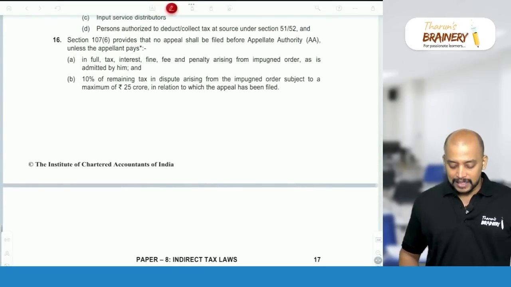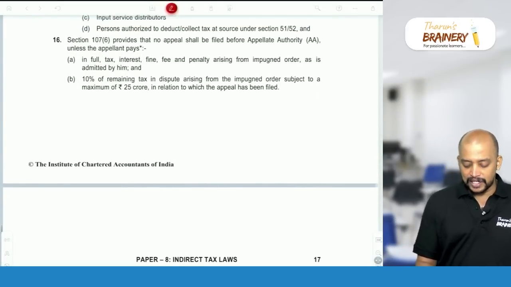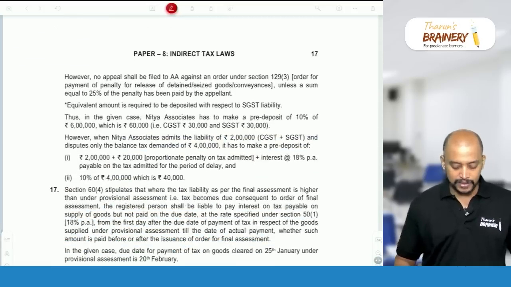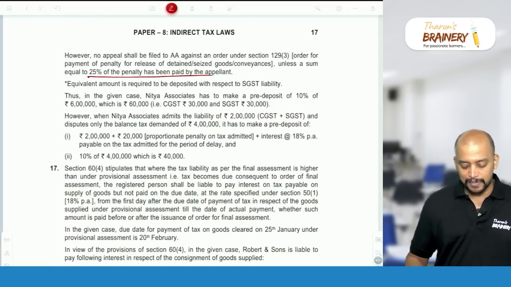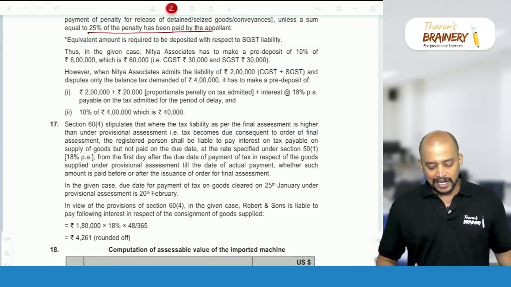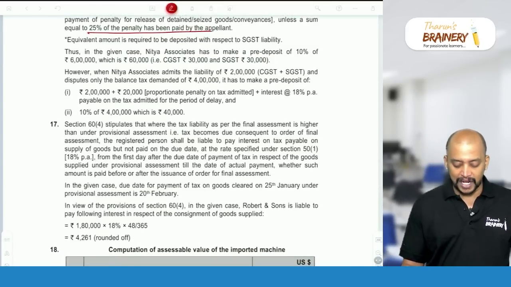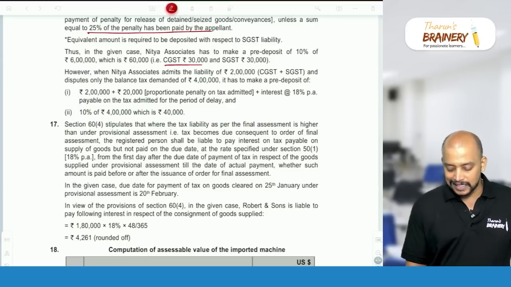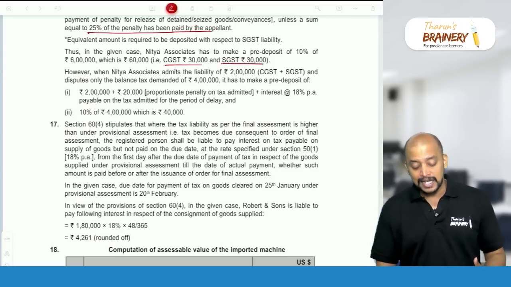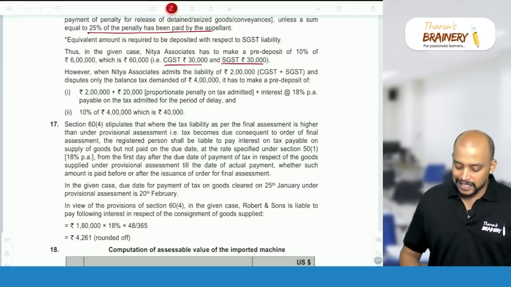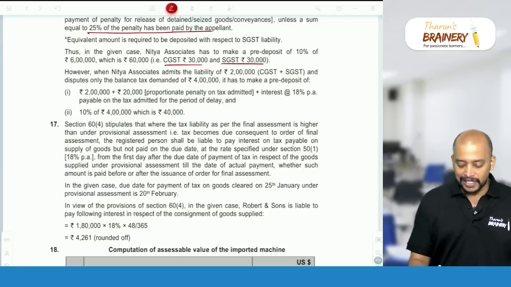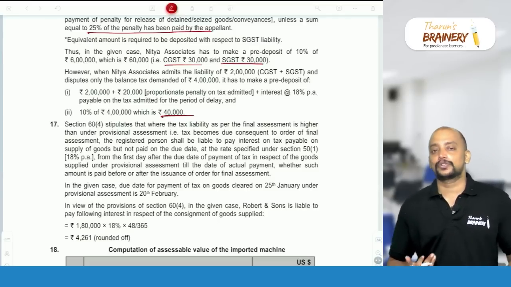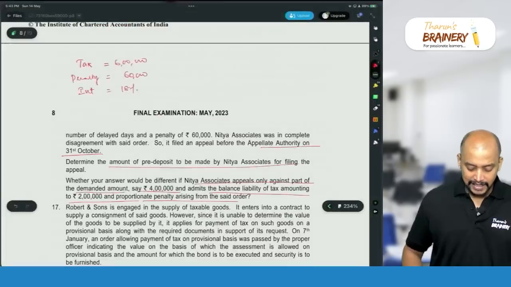So for first appeal, the pre-deposit will be 100% of the admitted dues and 10% of the disputed tax, subject to a maximum of 25 crores. And in case of a penalty order appeal, the pre-deposit will be 25% of the penalty. Thus, in the given case, Nitya Associates has to make a pre-deposit of 10% of 6 lakhs, that is CGST 30,000, SGST 30,000. However, if they admit a liability of 2 lakhs, CGST, SGST, then they have to pay the 2 lakhs plus 20,000 plus interest, plus disputed tax 4 lakhs, 4 lakhs into 10%, 40,000 should be paid. That is the answer for that.